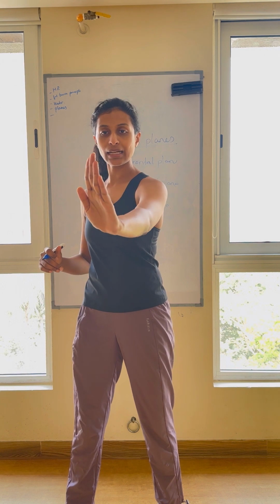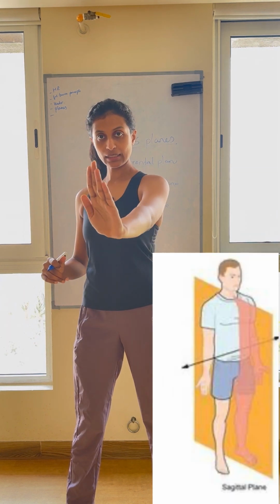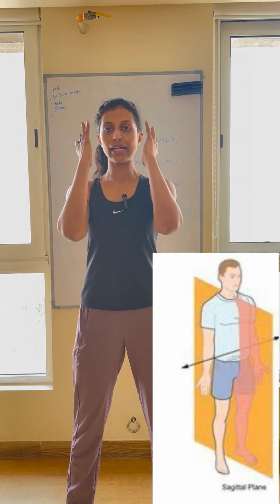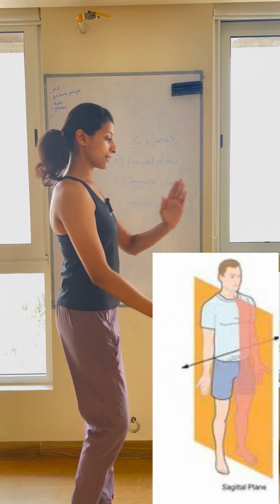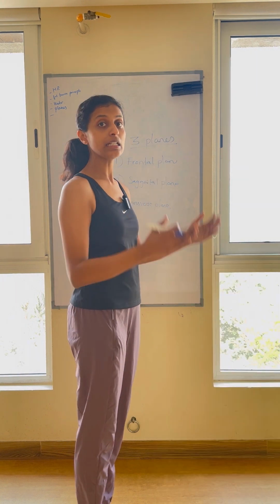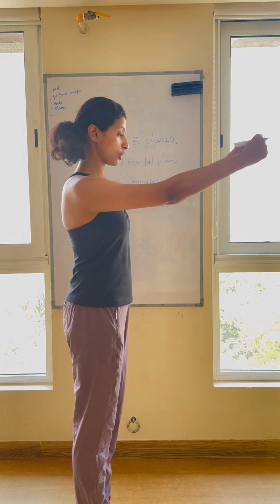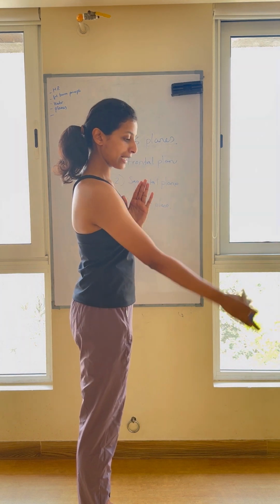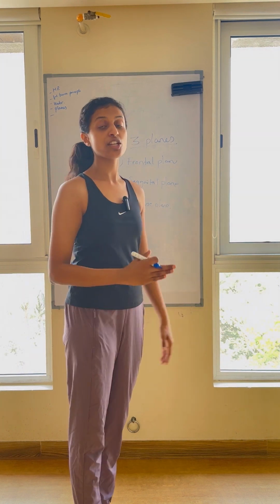Next, imagine that the glass is going through you. There is an image for your reference. The glass is going through you like this, and I am wiping the glass this way. So if the glass is going through me and I am wiping the glass this way, then the movement is in the sagittal plane. Example, forward flexion. Remember, you've done forward flexion in class. So the glass is going through me and I am cleaning the glass in this motion. Hence this exercise becomes in the sagittal plane.